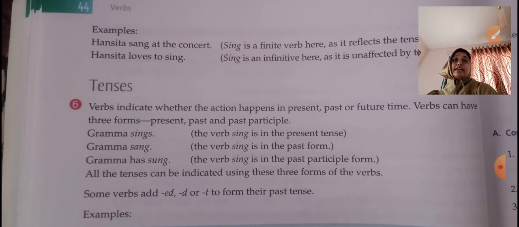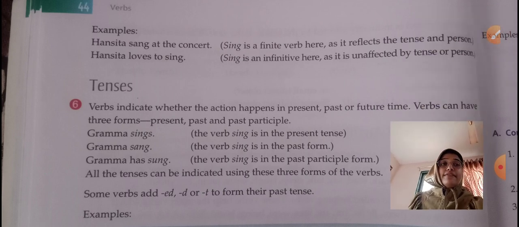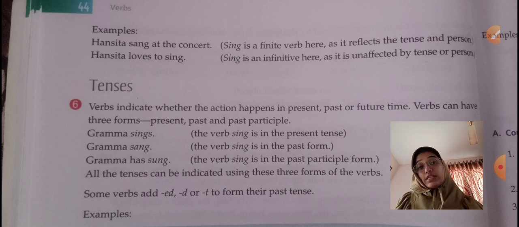Moving ahead to examples, Hansita sang at the concert. Sang is a finite verb here as it reflects the tense and person. Again, sing, sang. Hansita loves to sing. Sing is an infinitive here as it is unaffected by tense or person. Correct? Now, loves to sing. We cannot write to sang. So when it is an infinitive here, and in the first example, sang is a finite verb.